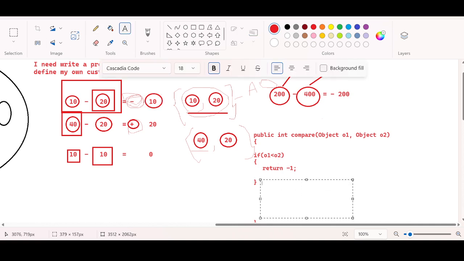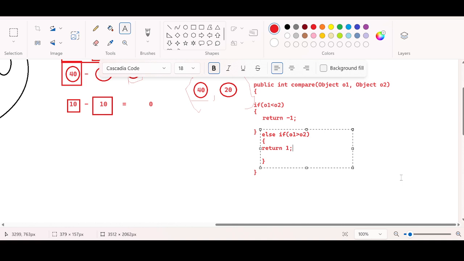And likewise, the next condition, else if: what if the first object is greater than the second object? Return one, positive one. And the last one, else: what if both objects are equal? Return 0.